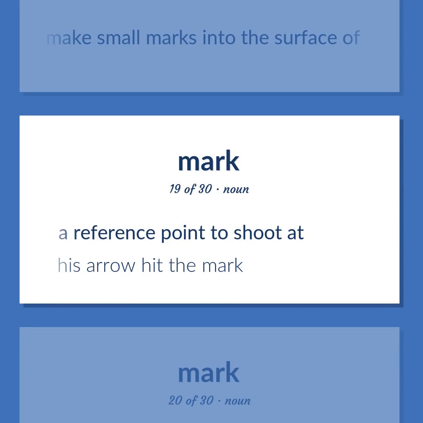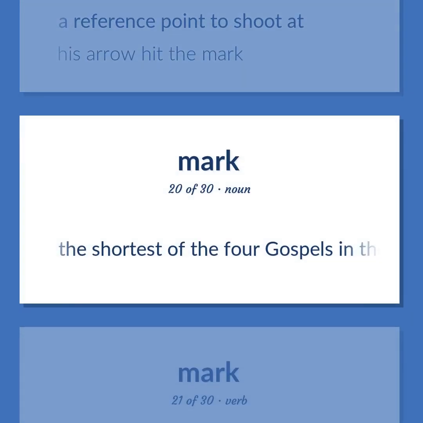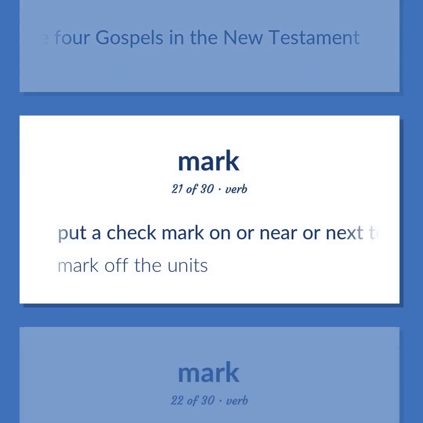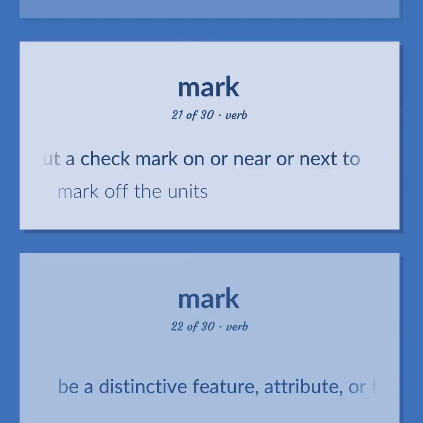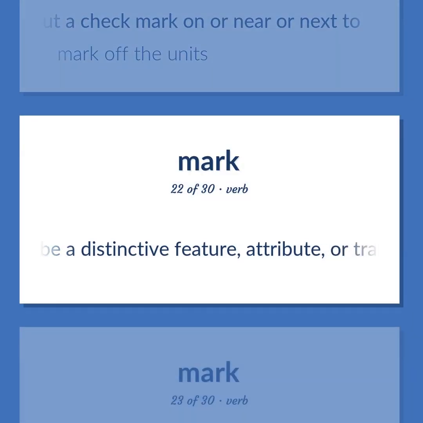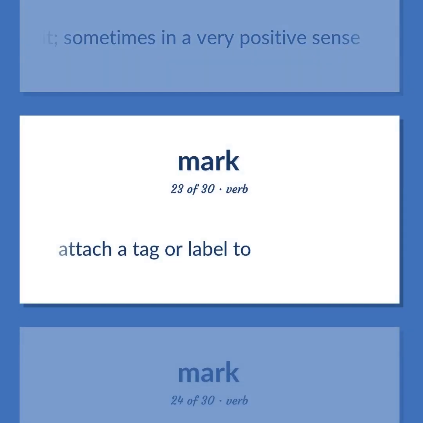His arrow hit the mark. The shortest of the four Gospels in the New Testament. Put a check mark on or near or next to. Mark off the units. Be a distinctive feature, attribute, or trait, sometimes in a very positive sense. Attach a tag or label to.